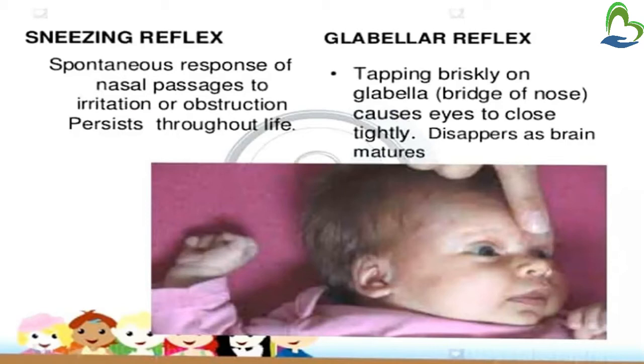Then glabellar reflex. Tapping briskly on the glabella, that is the bridge of the nose, causes the eyes to close tightly, and it disappears as the brain matures. See in the picture, with a finger we tap the glabella, which is the bridge of the nose. Then the baby will tightly close his eyes. This reflex disappears when the brain matures.